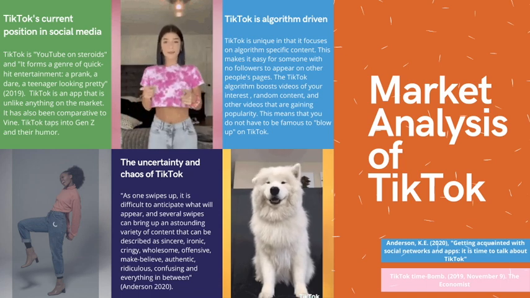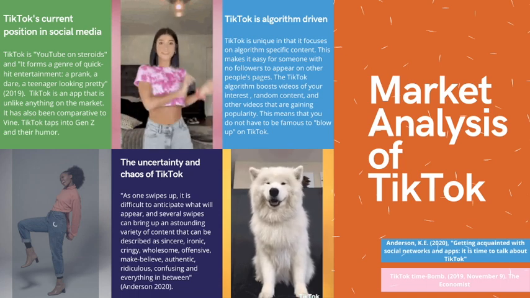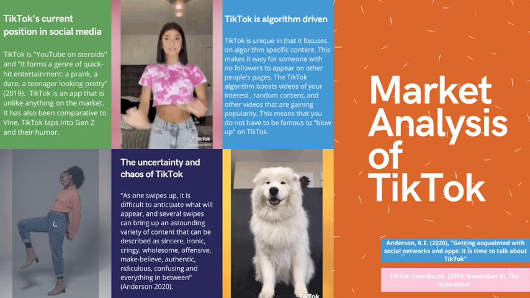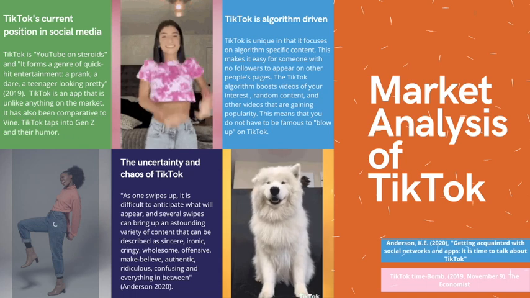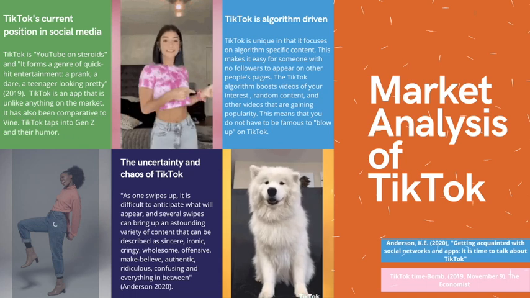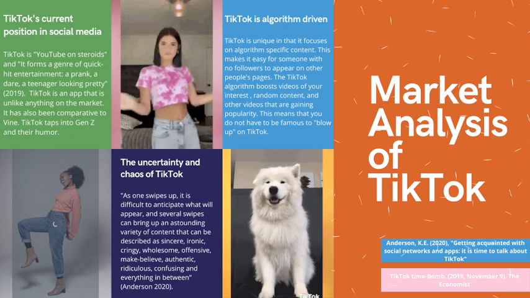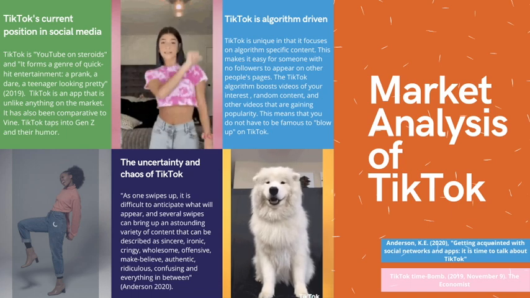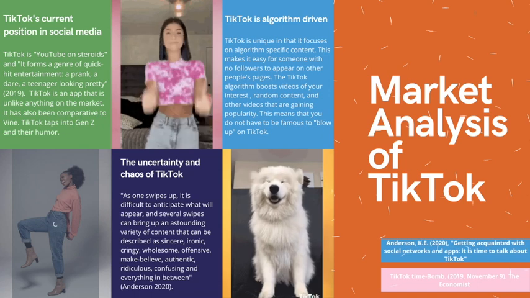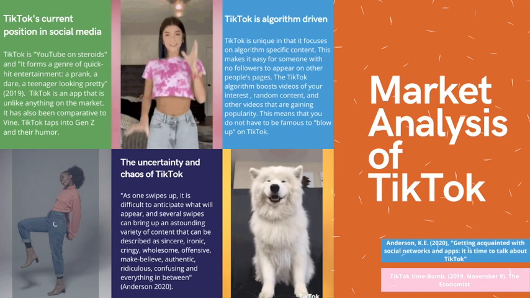In regards to TikTok's current position in social media, TikTok is kind of referred to as YouTube on steroids. It's a genre of quick-hit entertainment, like a prank or a dare or a teenager dancing looking pretty. TikTok is very different from every other app on the market.